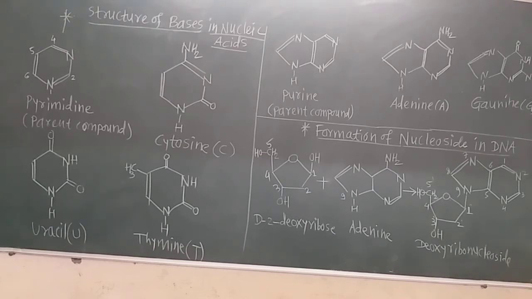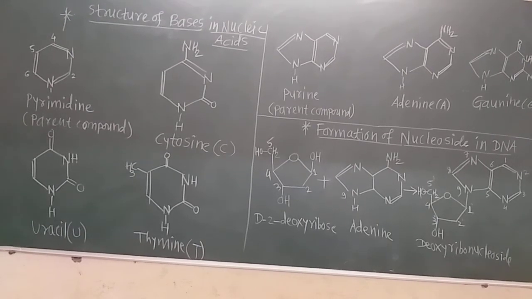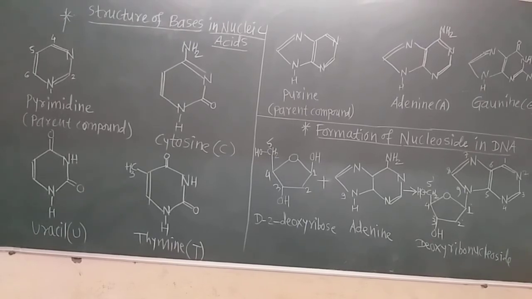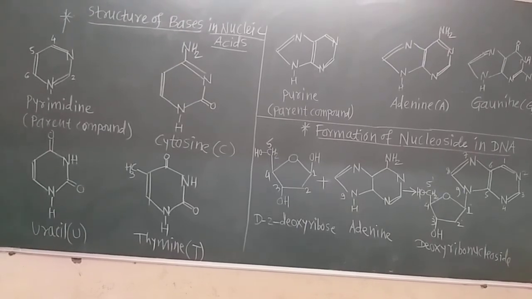Abbreviated names of some nucleotides are given: AMP, adenine, dAMP, UMP, dTMP, and so on. Here the first capital letter is derived from the corresponding base: uracil, adenine, thymine. And what does the small d show? The small d shows that it is a unit of DNA.